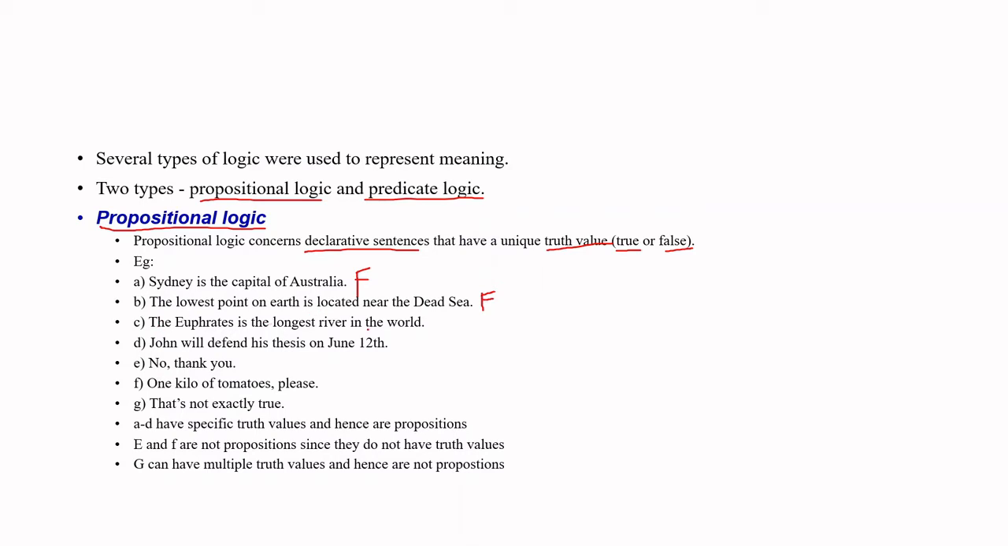The Euphrates is the longest river in the world. I don't know whether it is true. Probably it is the Nile or Amazon or whatever. But anyway, either it will be true or it will be false. So you can say this is a proposition. Okay, so this statement is also a proposition.